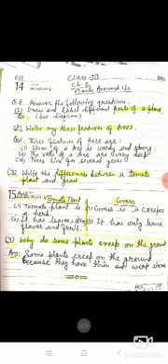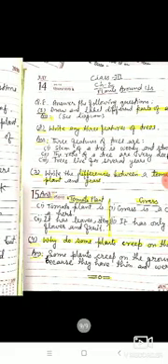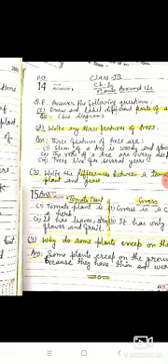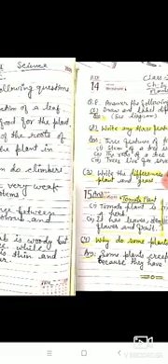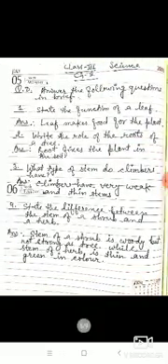So again I am going to say the question. Why do some plants creep on the ground? You will write some plants creep on the ground because they have thin and weak stems. So these are the question answers of chapter two, Plants Around Us. This is of E and this is of D.